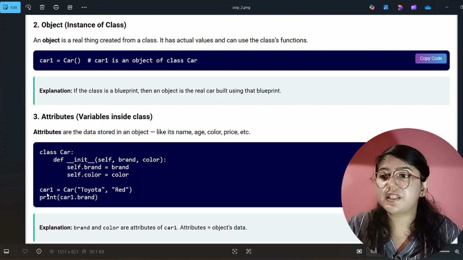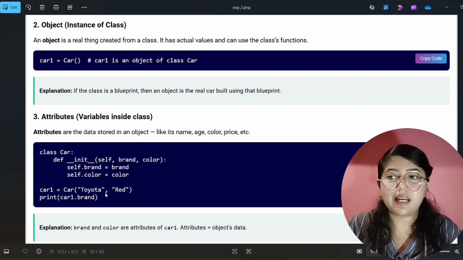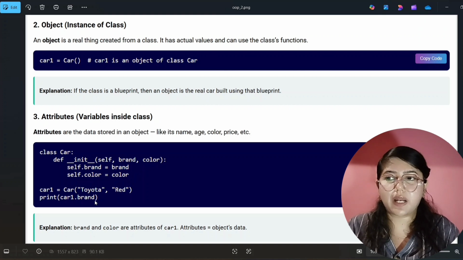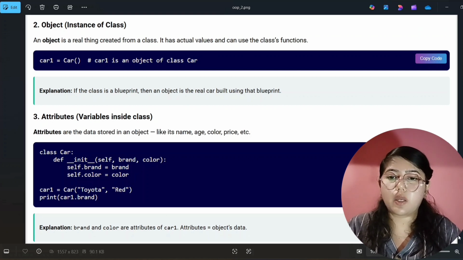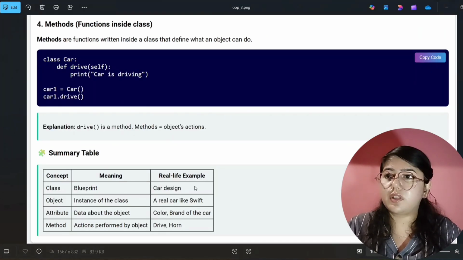Okay, and here we are creating an object, that is car1. Here is our class name, and here I am passing the input for the brand, that is Toyota, and this is the color, that is red. And here I am printing the car1 object dot brand, so its output will be Toyota. If I write car1 dot color here, then it will print red, right? So I hope you understood this part also. Now the next page is for methods. We have already learned this also, that a method is a function inside a class, right? So this is the method. I am creating another method, and that is drive.